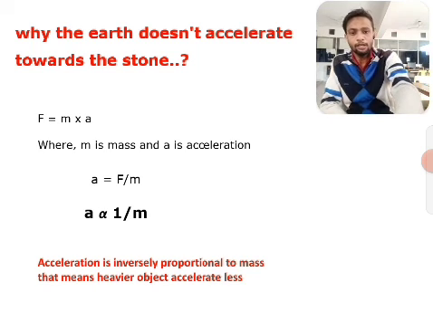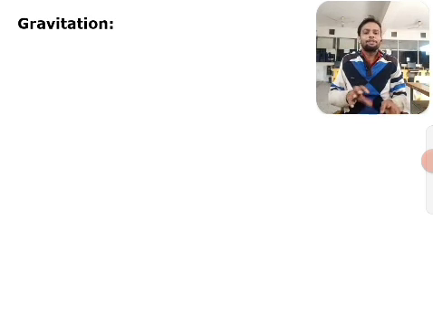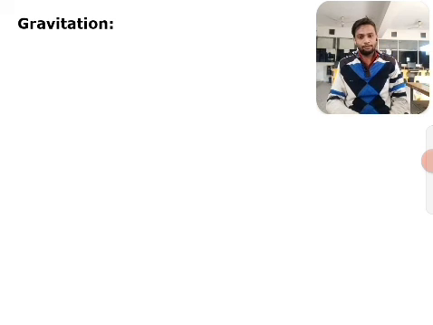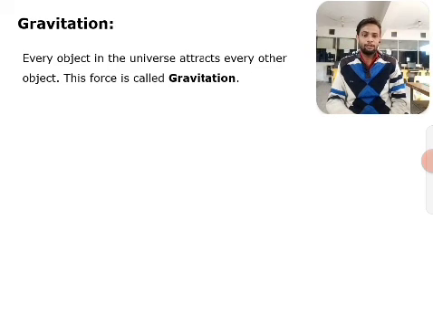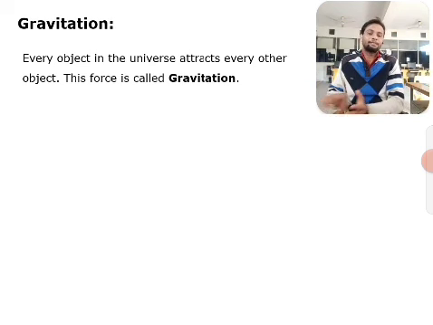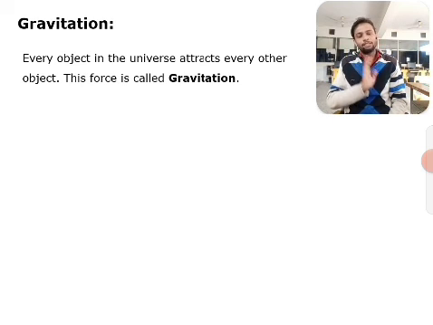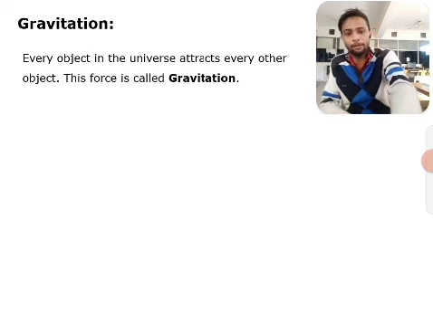Now let's see what gravitation is. Actually the words gravity and gravitation are the same, but the only difference is that the earth's gravitation is universally applicable. The definition is that the force of attraction between two objects in the universe separated by a distance is called gravitation. In this universe every two objects exert a force of attraction on each other, and this force of attraction is gravitation. Let's see an example.